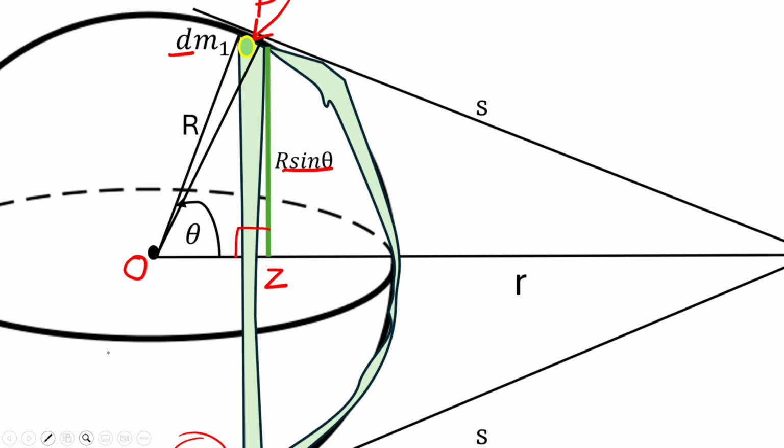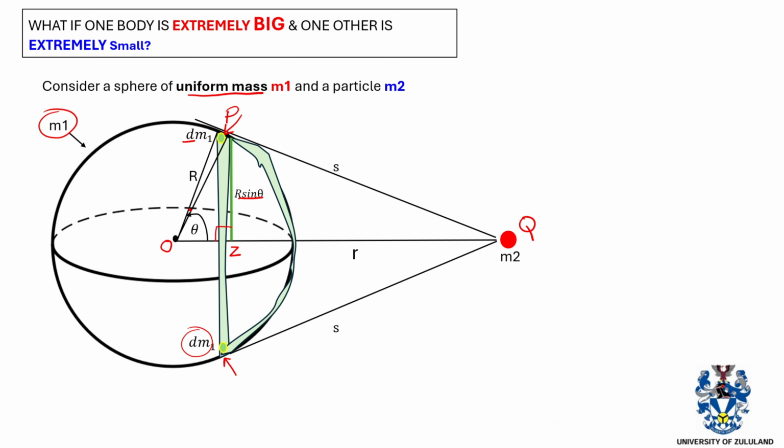So cutting a small portion of an angle there, I will call it d theta. So d theta is just a small portion. Whenever you see d before writing something, it just means that it's a small portion of something. In that case, it was a small portion of the mass. Now this is a small portion of the angle theta. And then we can also define another angle here as the angle between r and s, the distance r and s. We're going to define it to be angle phi.